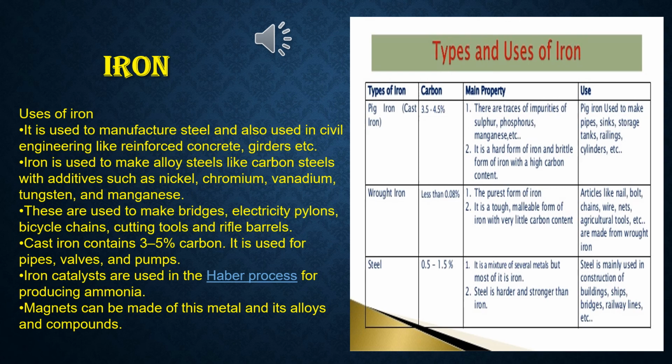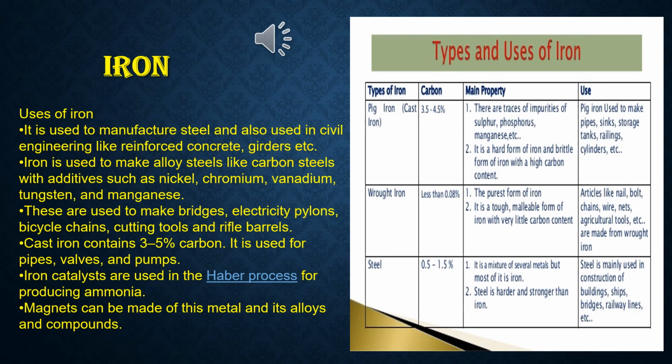Now, use of pig iron. Pig iron is used to make pipes, sinks, storage tanks, railings, cylinders, etc. Wrought iron articles like nail, bolt, chain, bar, nets, agricultural tools, etc. are made from wrought iron. And steel is mainly used in construction of buildings, ships, bridges, railway lines, etc.